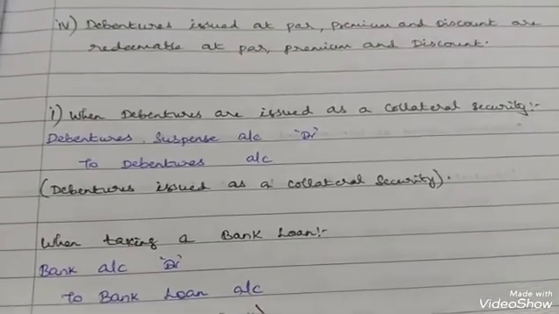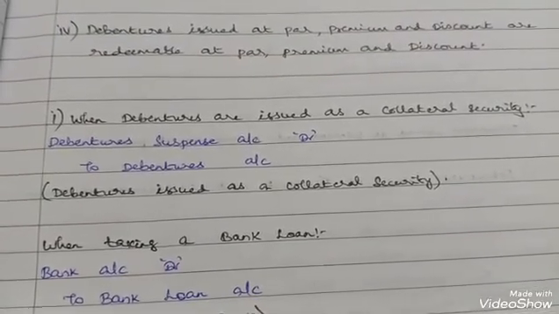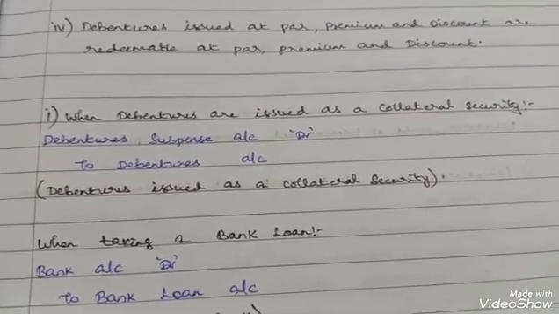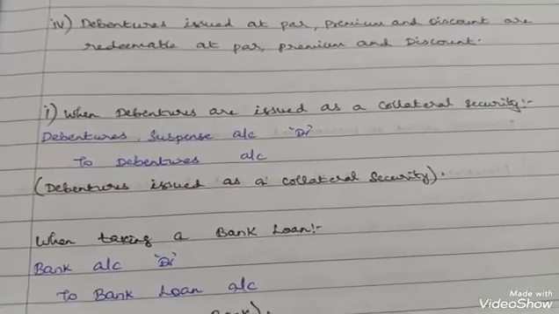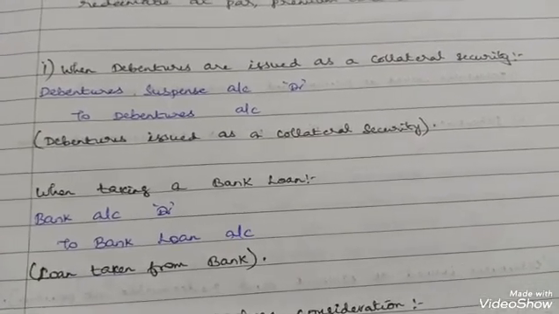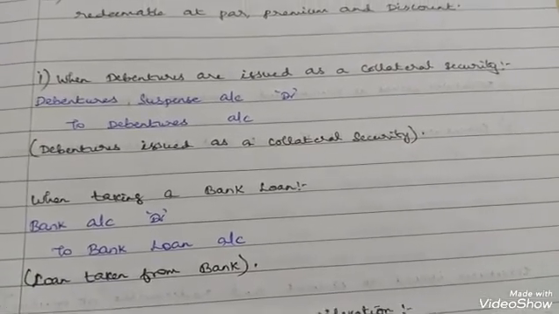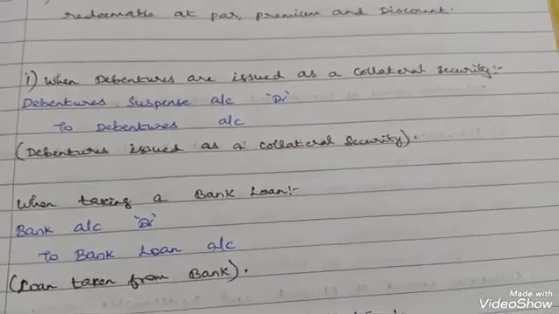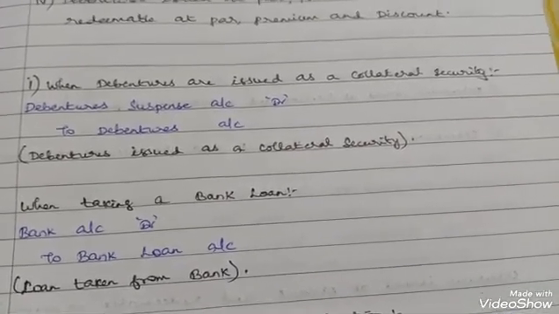When debentures are issued as a collateral security, the journal entry is debenture suspense account debit to debentures. When taking a bank loan, bank account debit to bank loan account. So this is the journal entry.